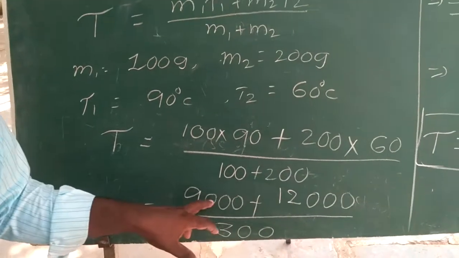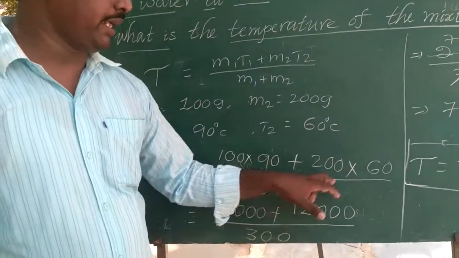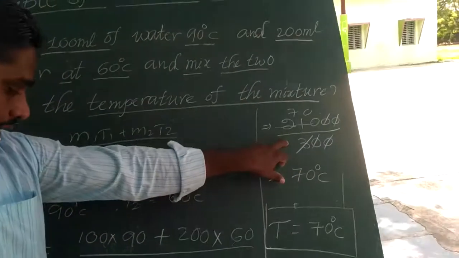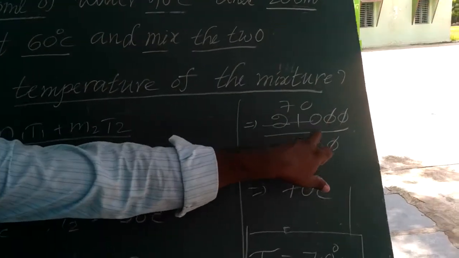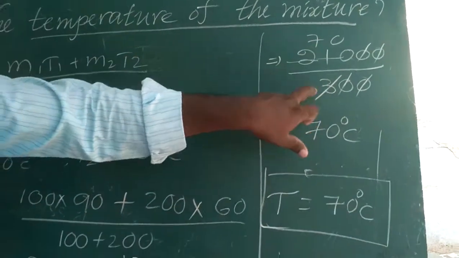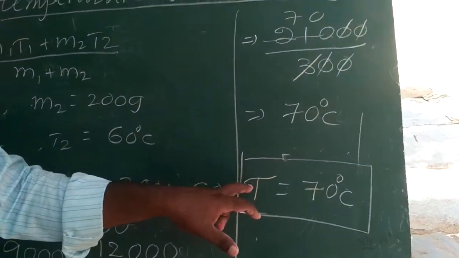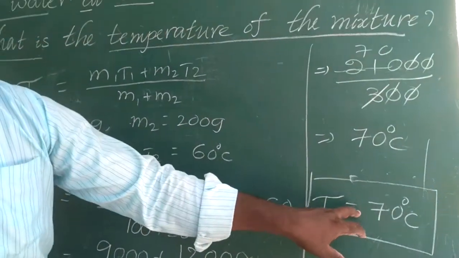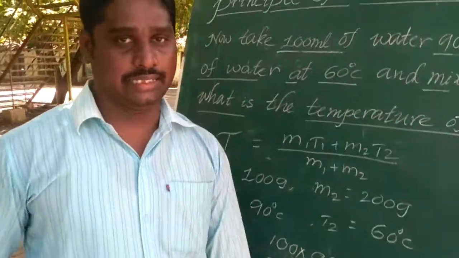The addition of 9,000 plus 12,000 is 21,000 divided by 300. The zeros cancel, the 3 table is cancelled, 7 times 10 is 70. Therefore, the final temperature of the mixture T is equal to 70 degrees Celsius.